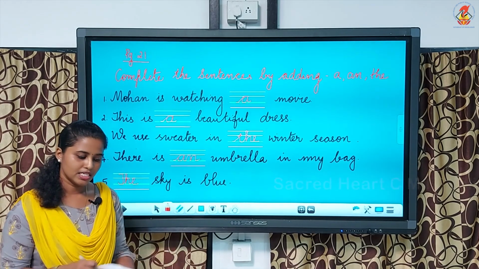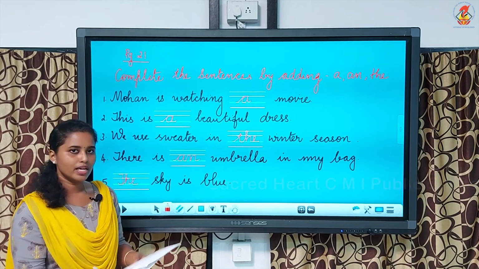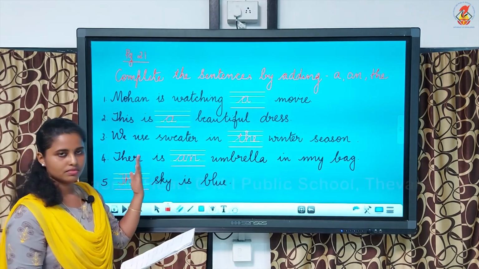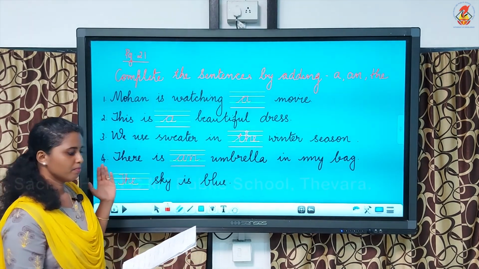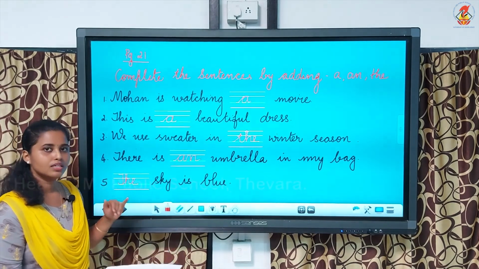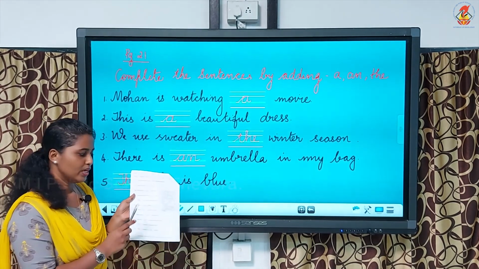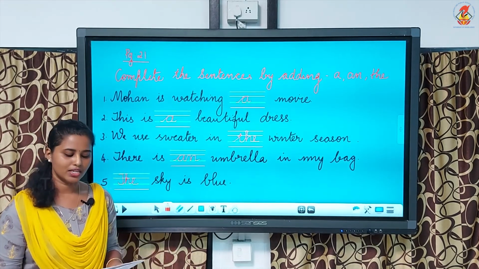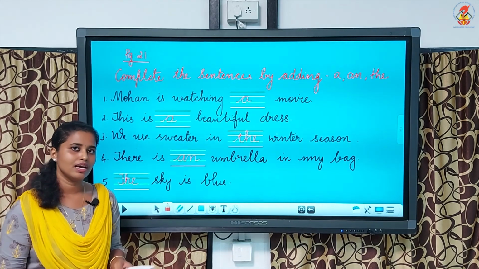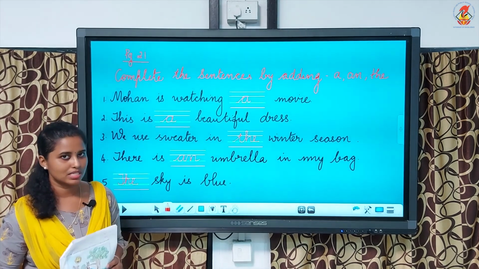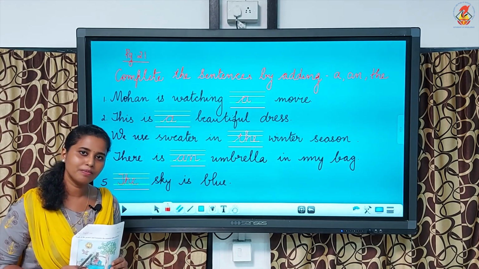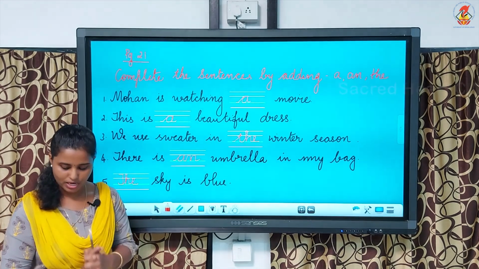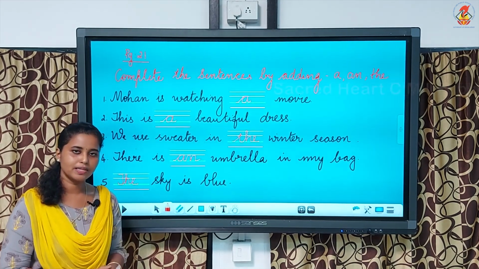You can turn over to page 22. There you can see a few more activities, continuing from question number 6. Okay. So, page 22 is an activity for you. You should do it by yourself and your parents can help you, but I want my children to do it by yourself. Okay. So, will you do it, children? Yes. Very good. So, you have to do page 22 as homework, as your activity.